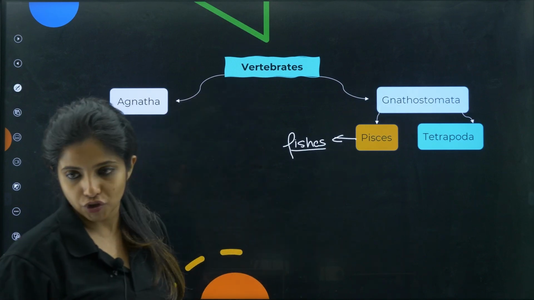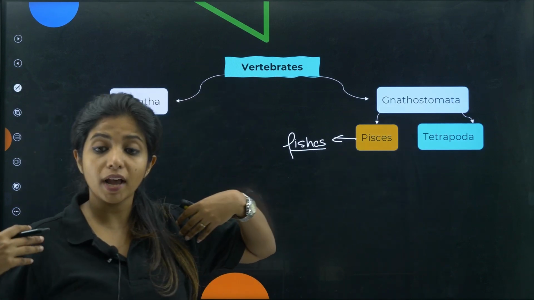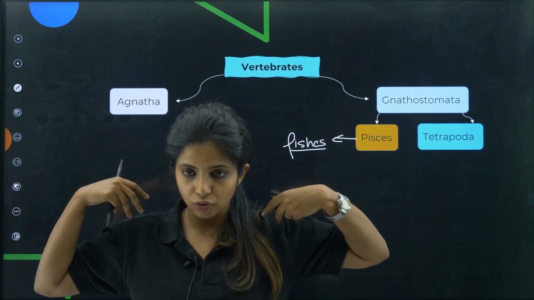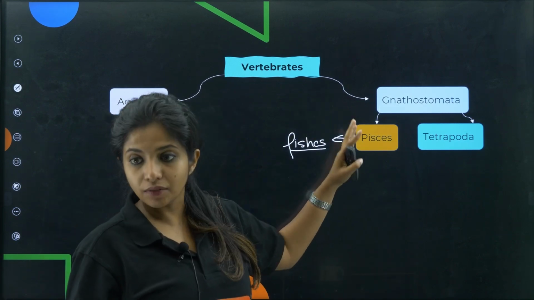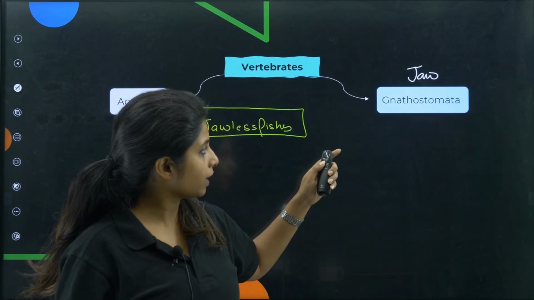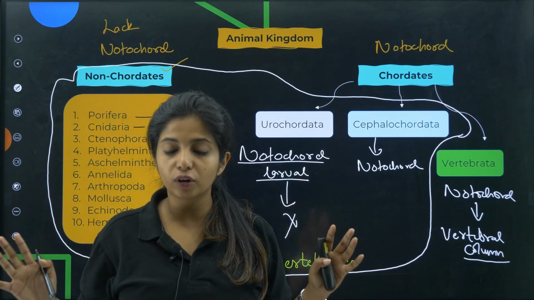Pisces means fishes. And the other one is Tetrapoda. Tetrapoda as in they have four limbs over here. 1, 2, 3, 4, just like us. Okay, so we have Pisces and then we have tetrapoda. Now let's go back. I know it will be difficult to remember everything all together.